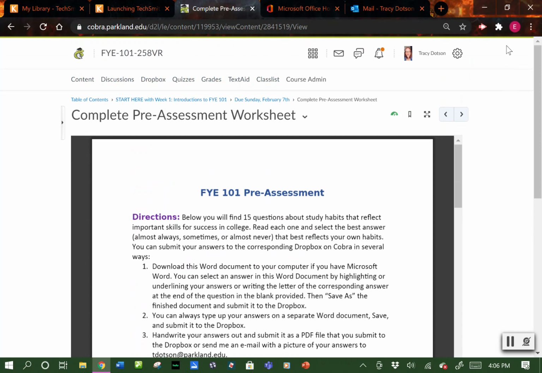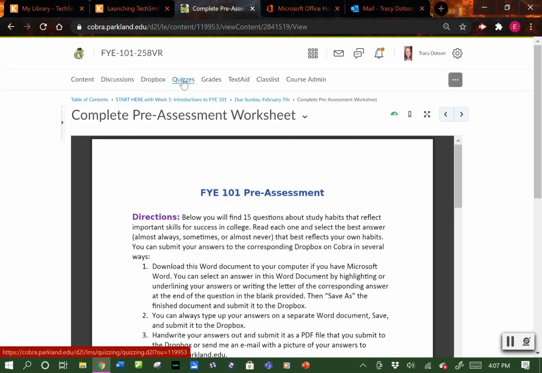Please know that this semester there will be a couple of different papers, several different assignments where you have to type up parts of it, and that will be required typed. So if you don't have a computer to type up your information on, come talk to me. We'll try and figure out something for you. The library at Parkland does have laptops that you can borrow for the semester. I don't know if they have limited supply, things like that, but you also can visit the library to use their computers. So that's the Dropbox.